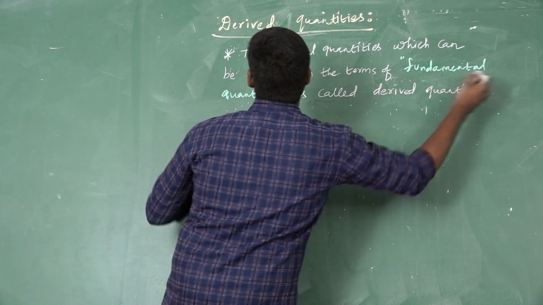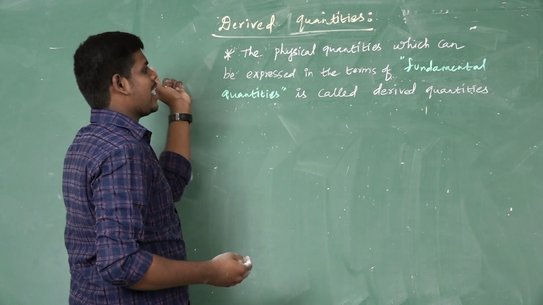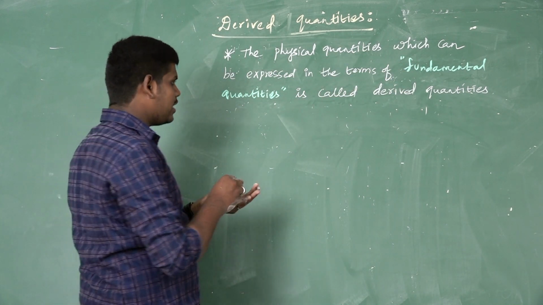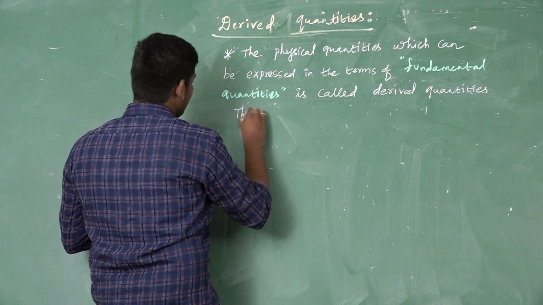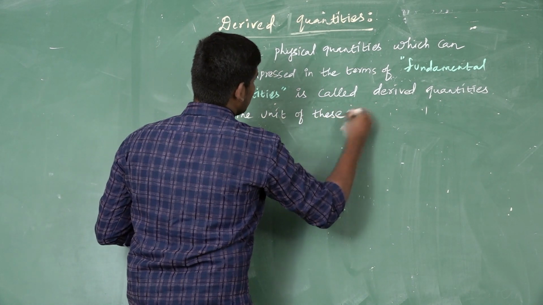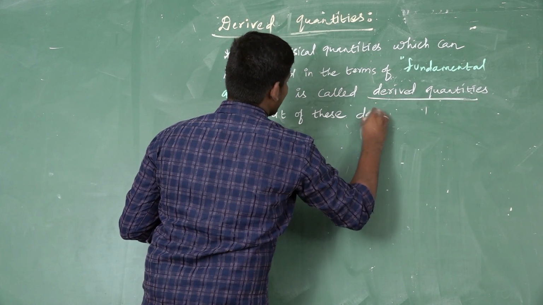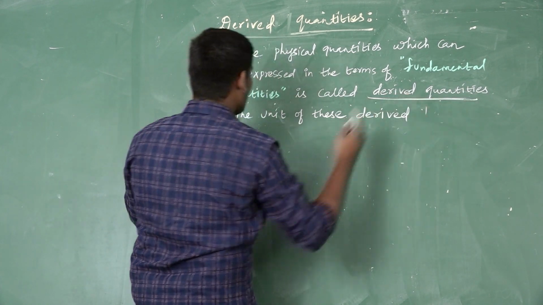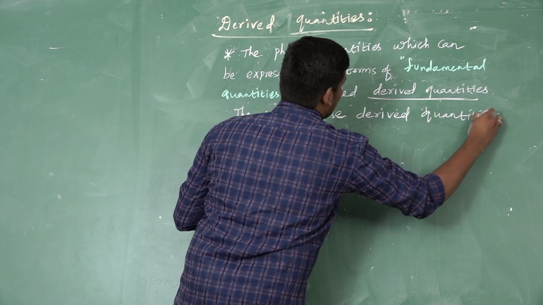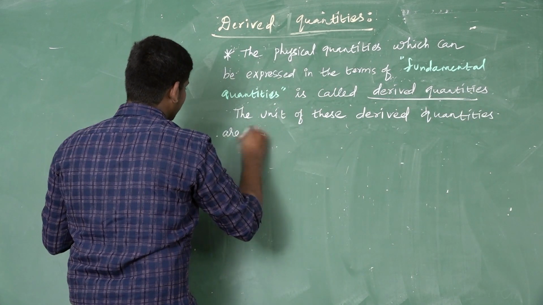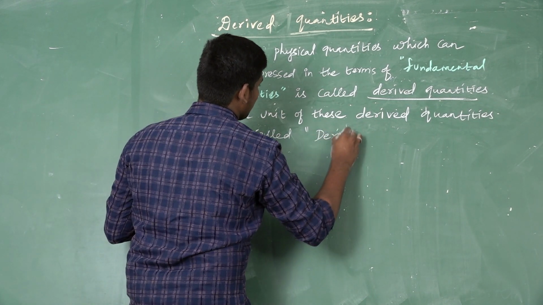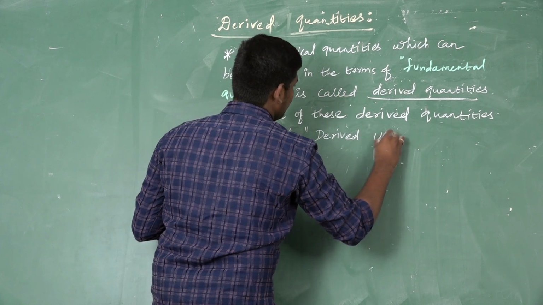So listen, the physical quantities which can be expressed in terms of fundamental quantities are called derived quantities. The unit of these derived quantities are called derived units.